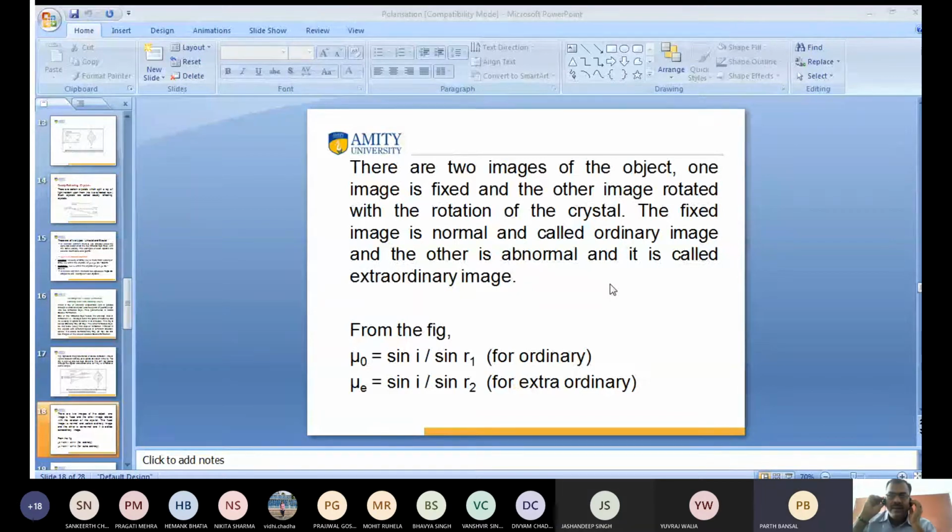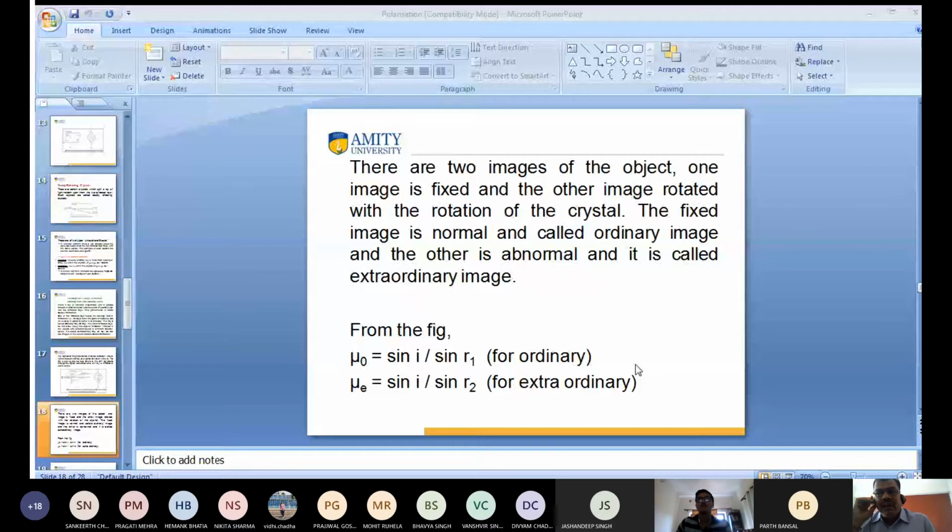Yes, so someone was asking that if extraordinary rays do not follow the laws of reflection, then how can we write this? Yes, that was me, sir. Yuvraj only. Yes, sir. Who has asked this question? Yuvraj, sir. Yuvraj, can you open the camera? Sure.